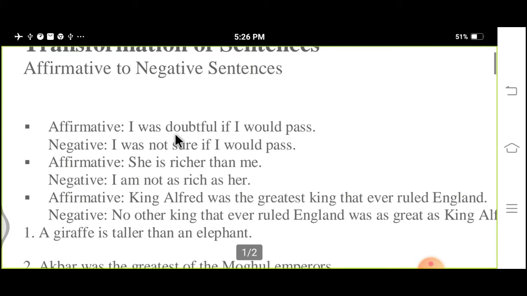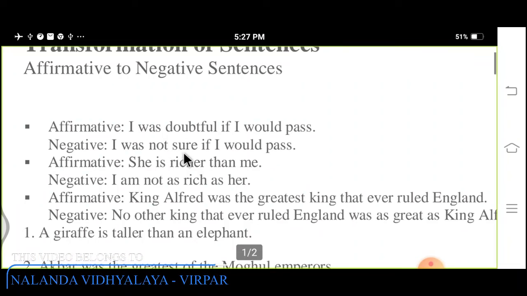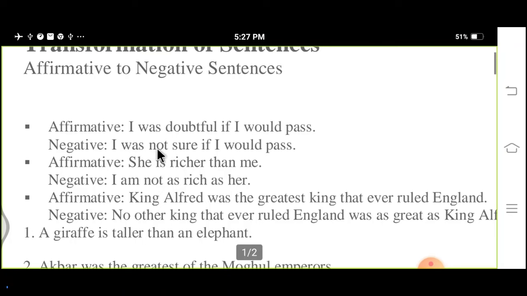From the affirmative sentence, we have to skip doubtful, and for doubtful, we have to use not sure. The structure of this negative sentence is a little bit changed, but the sense of both sentences is the same.